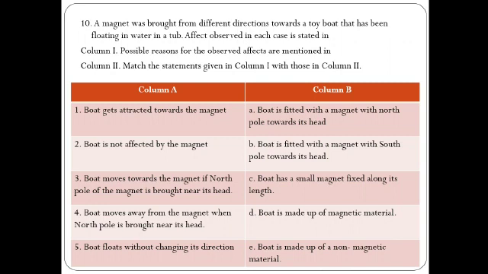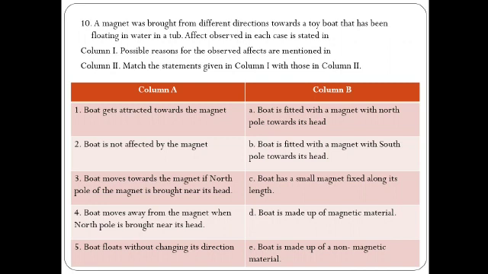Next one is boat is not affected by magnet. A magnet cannot attract non-magnetic material, so definitely our boat must be made up of non-magnetic material, and hence it is not affected. Moving to the next, boat moves towards the magnet if the north pole of the magnet is brought near its end. Two magnets come towards each other if there is attraction, so the answer is that the boat is fitted with a magnet with its south pole towards its end. Then it will move towards the magnet.